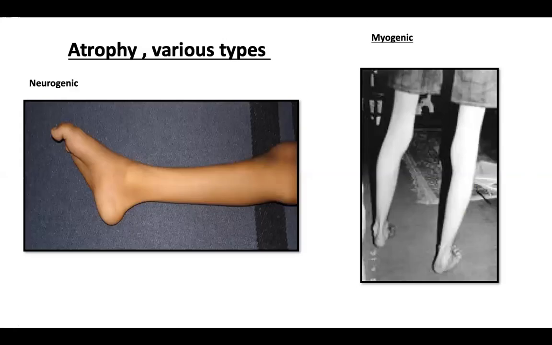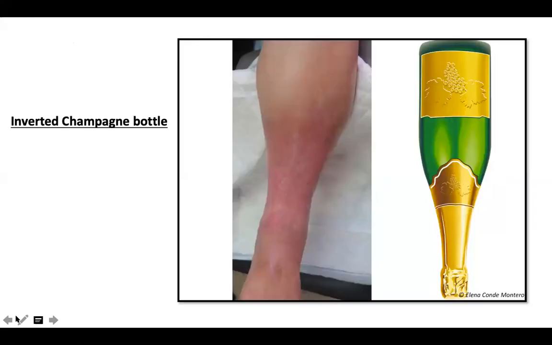So atrophy, very important: neurogenic atrophy would have weakness and wasting which are proportional, whereas the weakness is more than the wasting in the case of a myogenic atrophy. Here we see a very typical atrophy more in the distal muscles. This is called the inverted champagne bottle appearance, more seen in a case of a neuropathy.